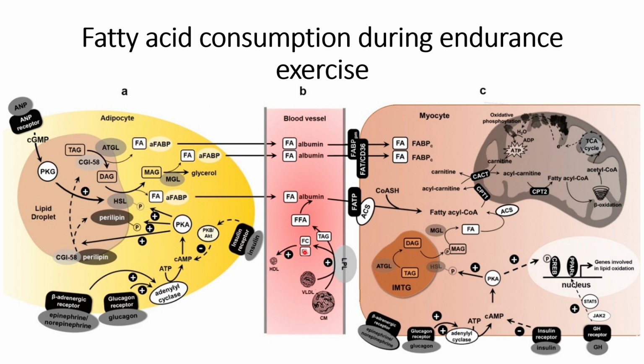When it comes to the blood vessels, during endurance exercise there is a high production of LPL, and that will cause the conversion of CM and VLDL, which are the source of triglyceride, into free fatty acid, and they will also increase the amount of HDL formation.